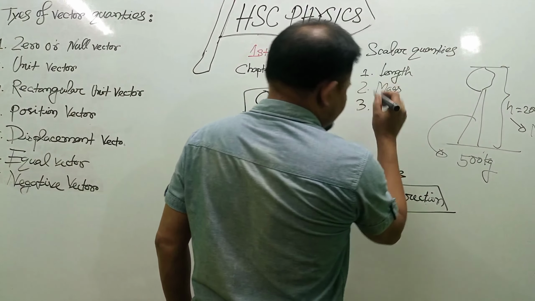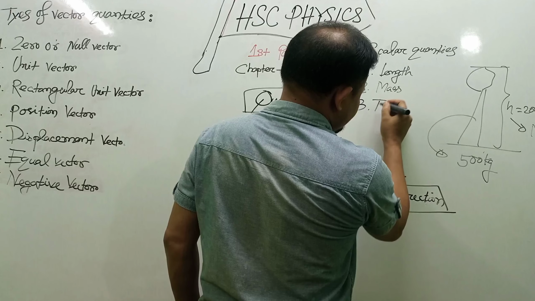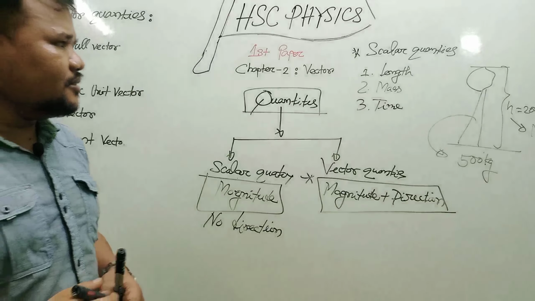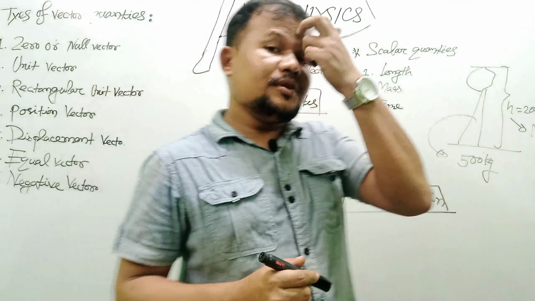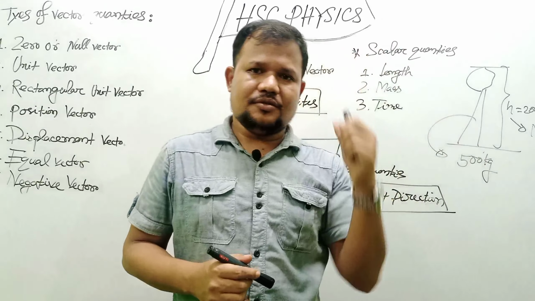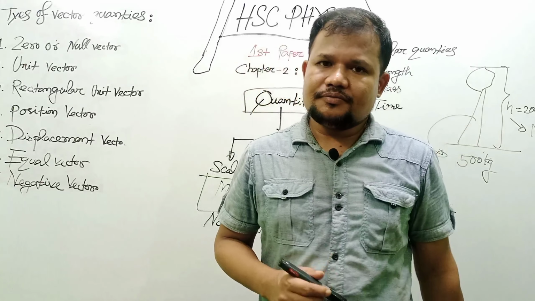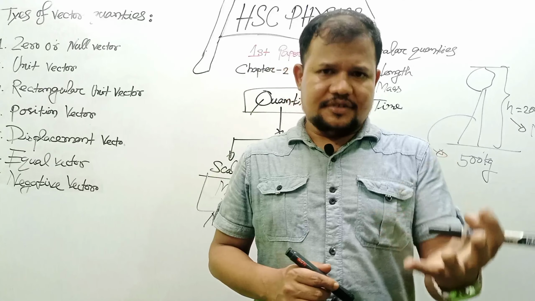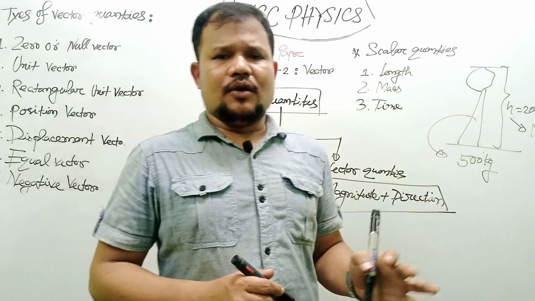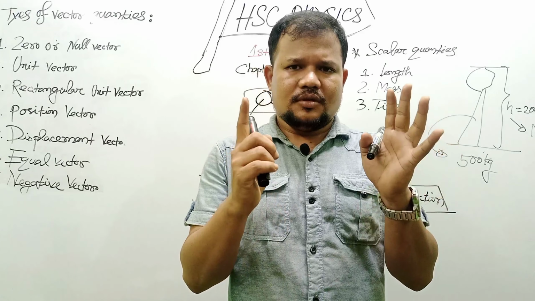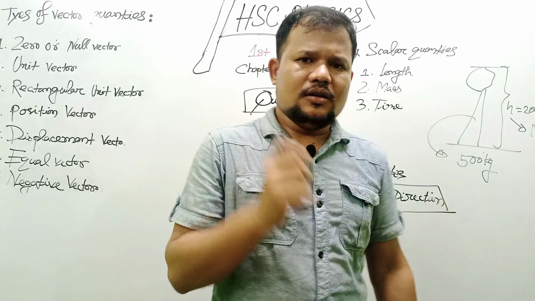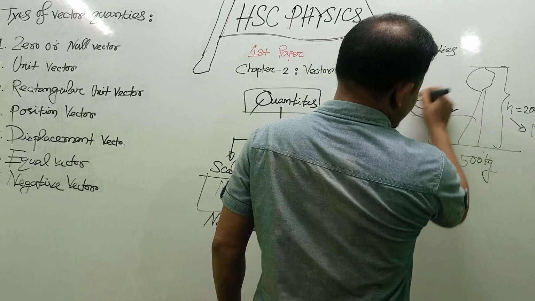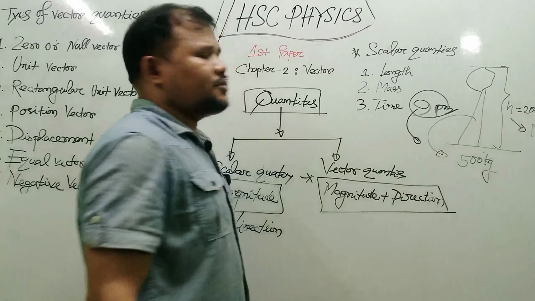Length, mass, and time. Time is a scalar quantity. Why? Because to represent the time, you need only magnitude. There is no need for direction. Suppose what is the time now at this moment? Suppose now the time is 9 p.m. 9 p.m. is the magnitude.